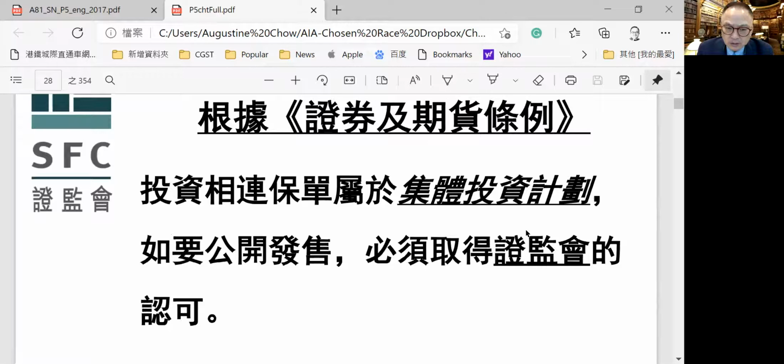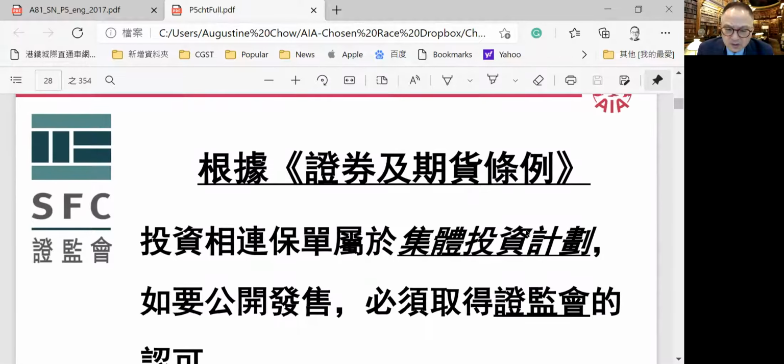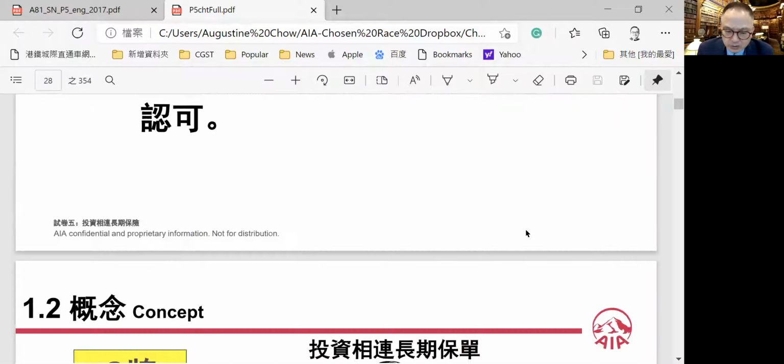And all the investment link policies, all the funds have to be approved by the Securities Commissioner. So it is a very supervised collective investment plan in the form of a unit trust.